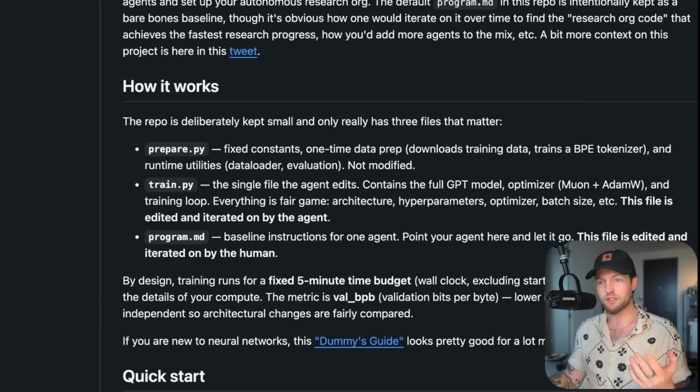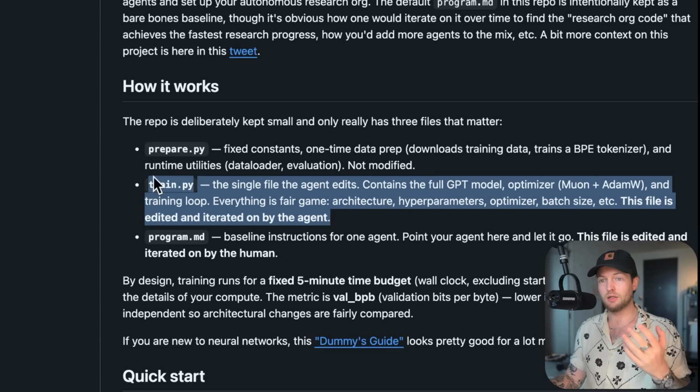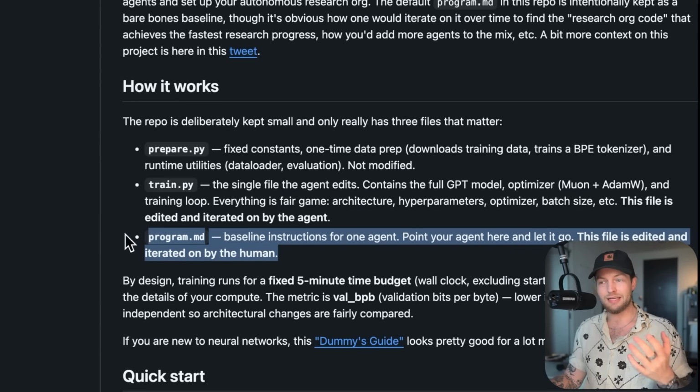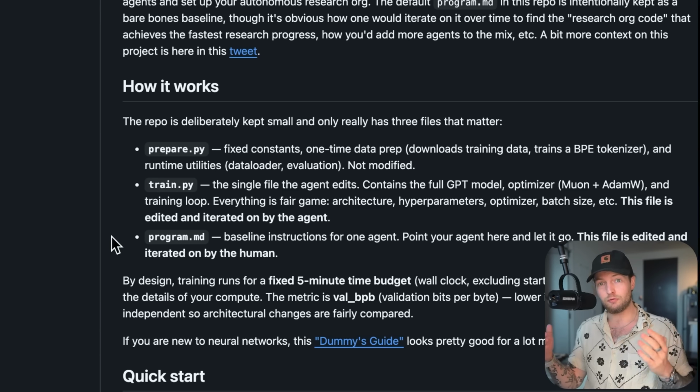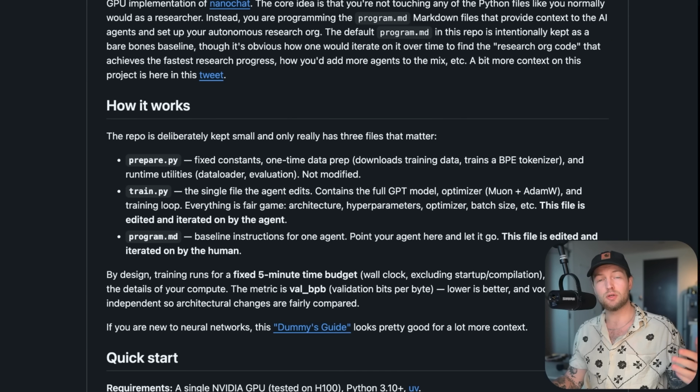I looked at this and thought my content pipeline has all 3 of these. The prompt is my train.py, the loop instructions are my program MD, and the eval is real views from Instagram and Facebook. I built it, and here's how you can do it too.